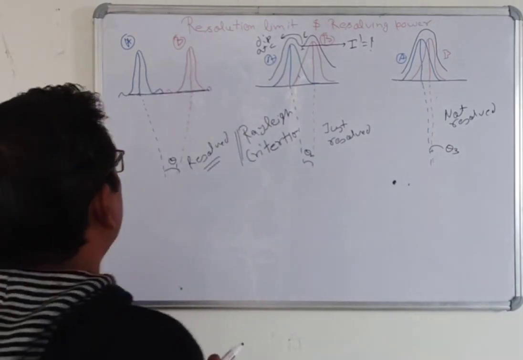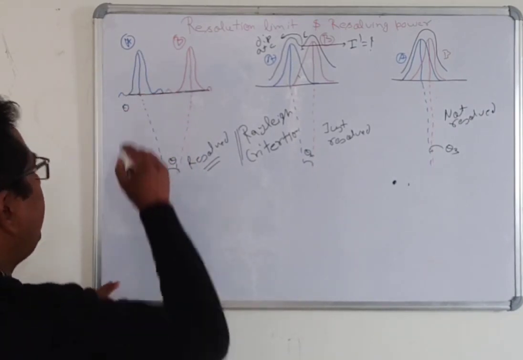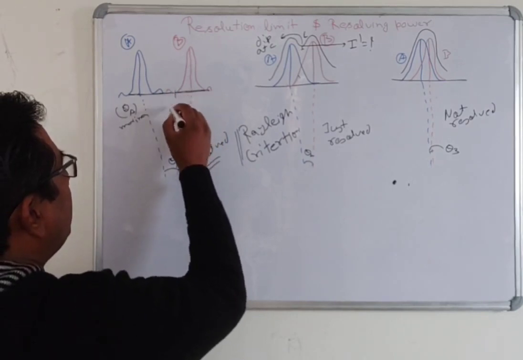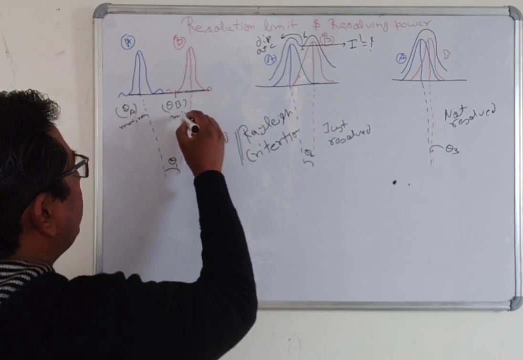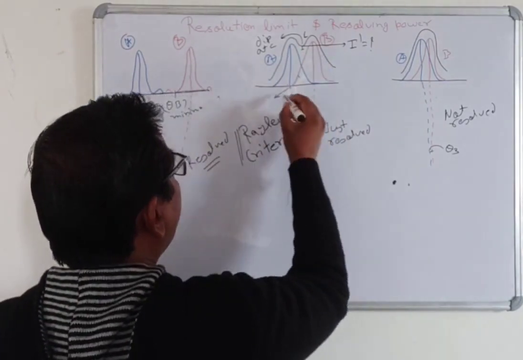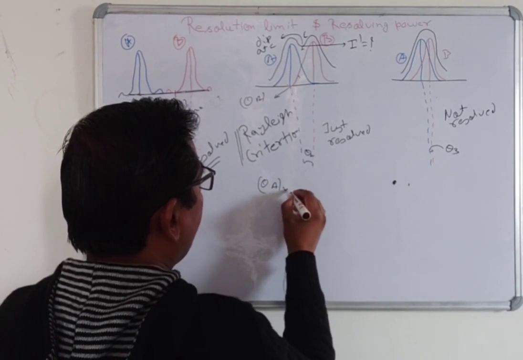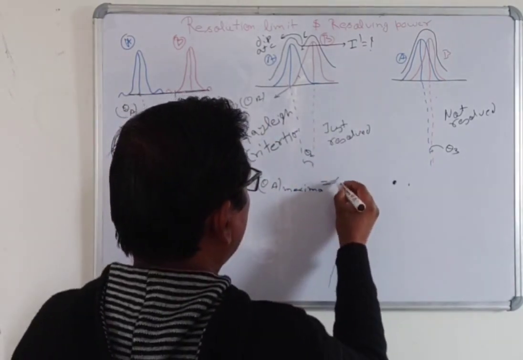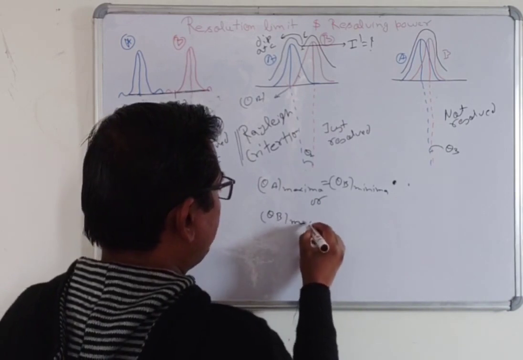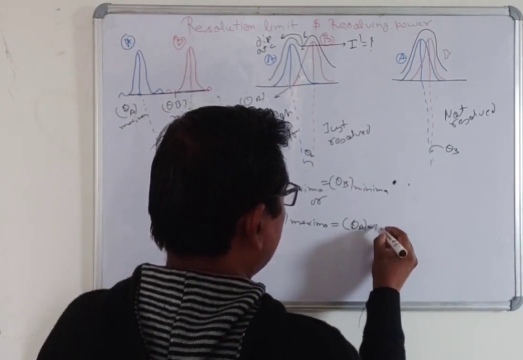Another very important point which I mention here: suppose that theta A is the maximum of angle, this is the maximum of A, and theta B is the minima of B. In this condition, theta A maxima coincide with theta B minima, or theta B maxima, meaning central maxima, is equal to theta A minima coincide here.